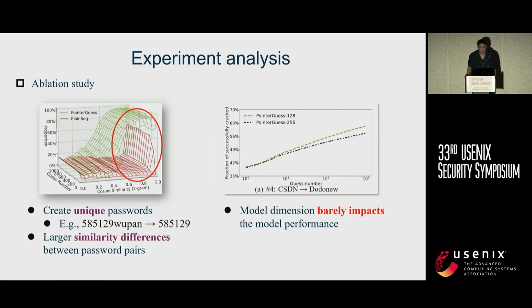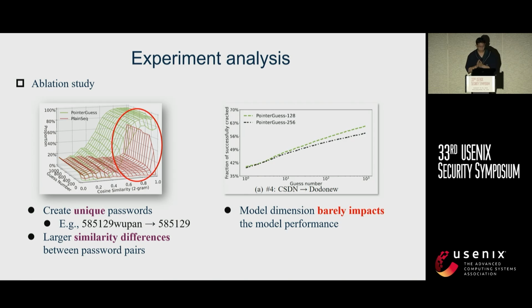Then, to better understand the impact of the different parts of our model architecture, we first compare PointerGuess with our baseline, plain stack, which removes the pointer mechanism and keeps other parameters unchanged. The results show that there are 2 important advantages that PointerGuess has. The first one is that it can delete or add some rare substrings.